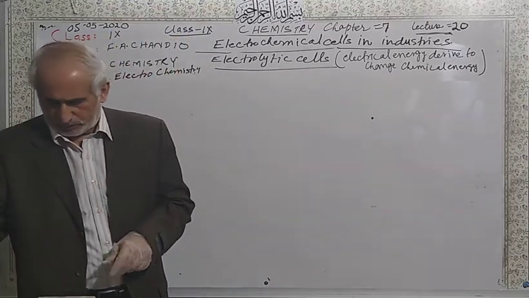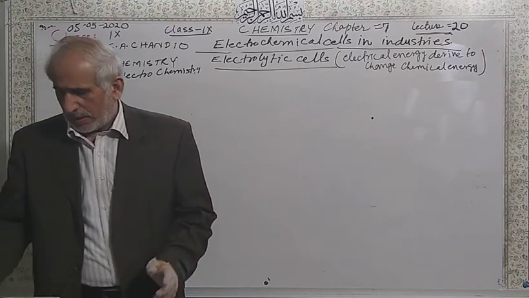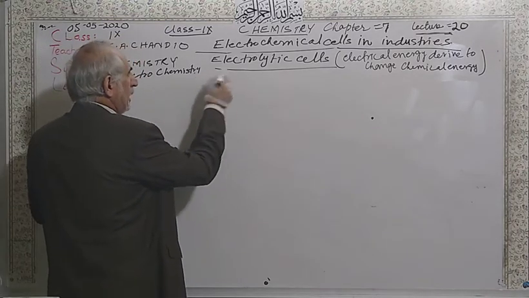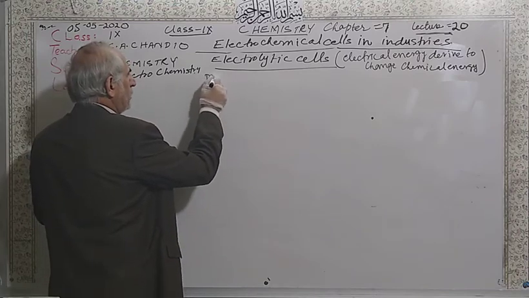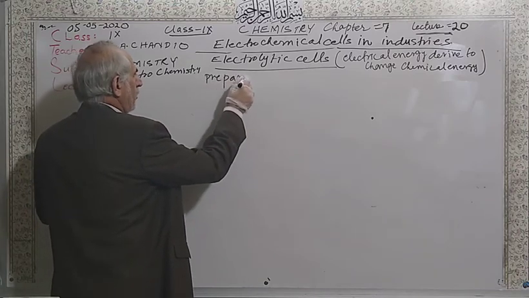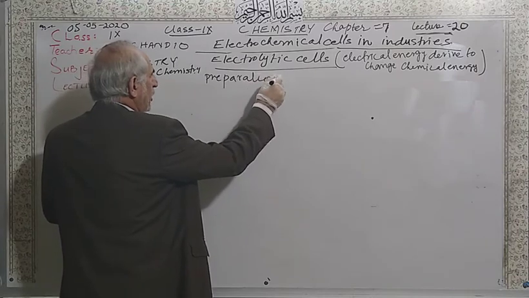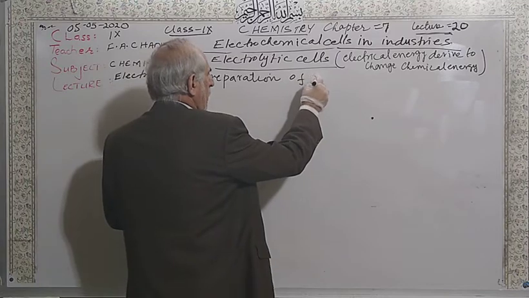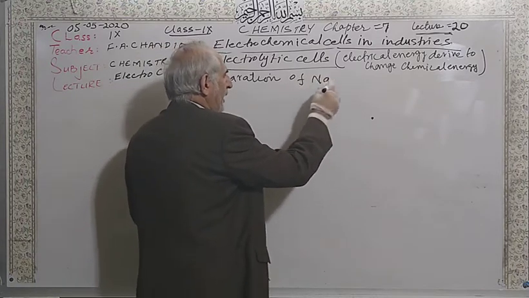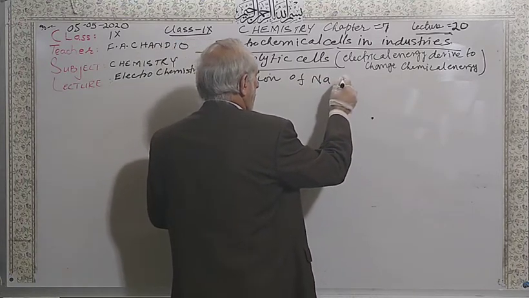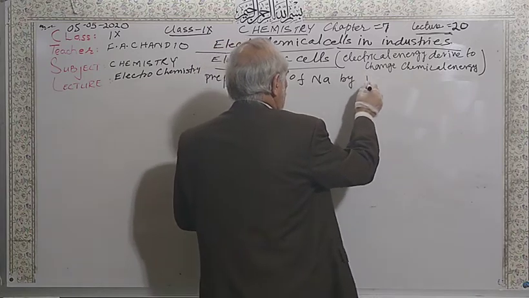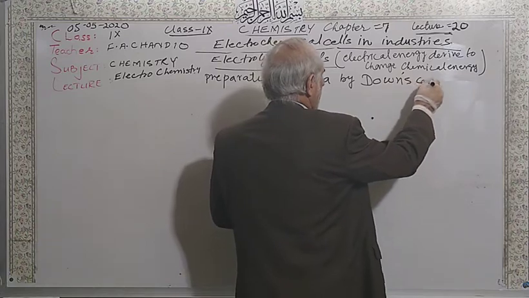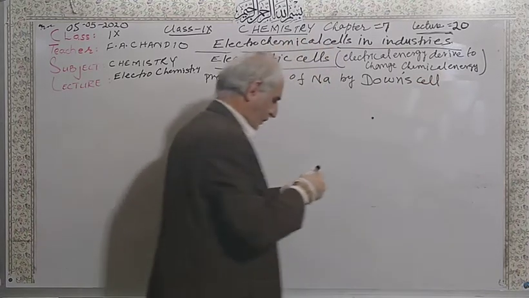So number one is, in industry, preparation or manufacturing of sodium metal by using the Downs cell.